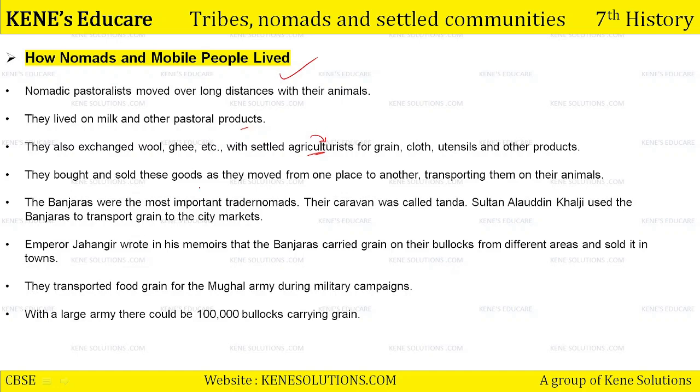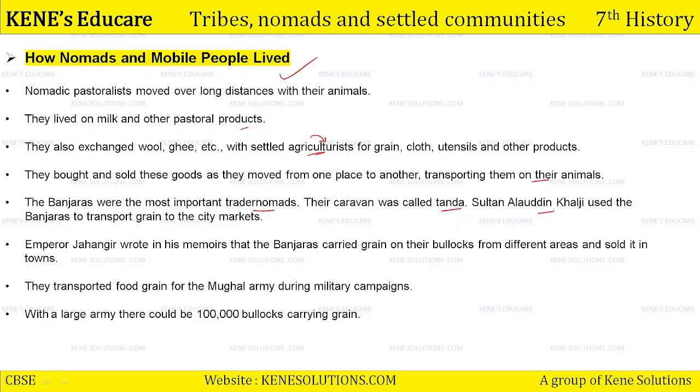They bought and sold these goods as they moved from one place to another, transporting them on their animals. उनके पास केवल animals ही हैं जिस पे वो अपना सामान transport कर सकते हैं. They did not have any motor cars to run, right? The Banjaras were the most important trader nomads. Their caravan was called Tanda. ये जो ग्रुप में लोग चलते थे, the Banjaras, they were known as Tanda.